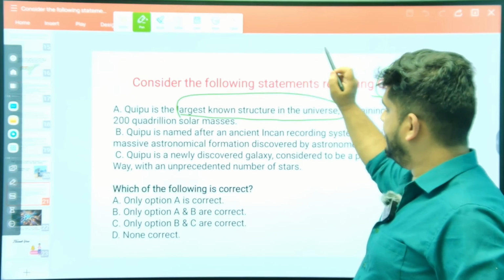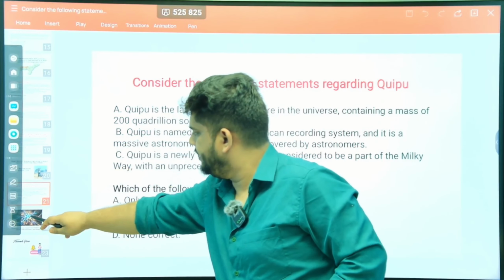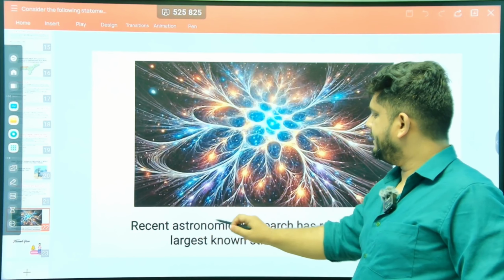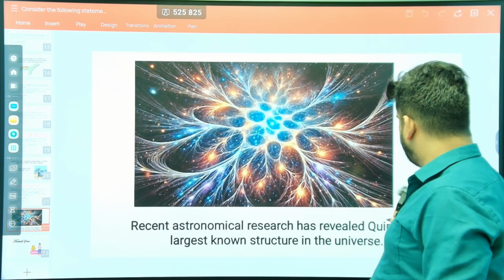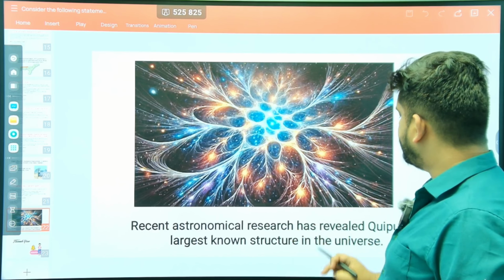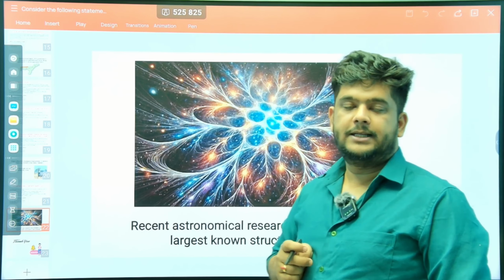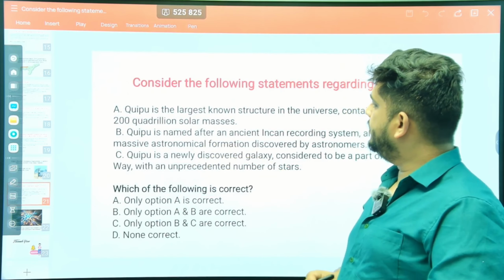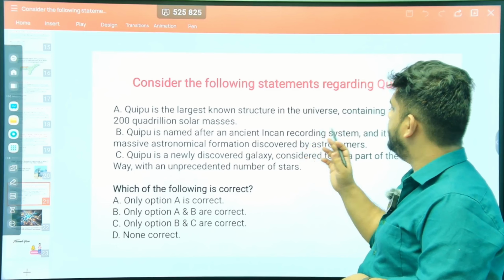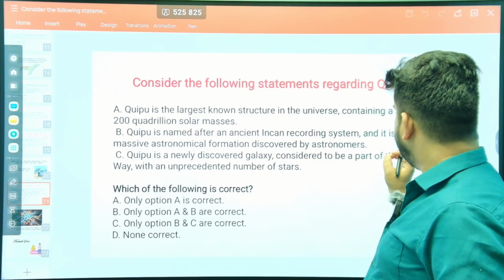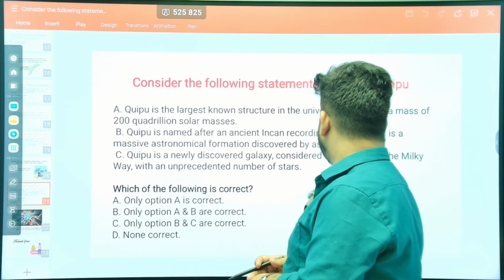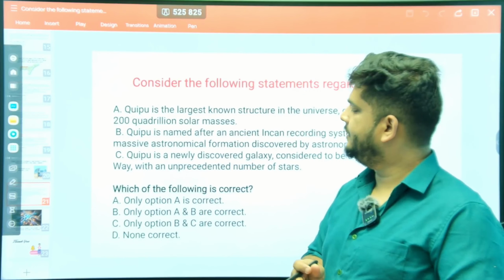Quipu. Let's see the image here. You see the image? This is Quipu. Recent astronomical research has revealed Quipu, the largest known structure in the universe. That's the reason why we're studying Quipu. Quipu is named after an ancient Incan recording system. It is a massive astronomical formation discovered by astronomers. This statement is also correct.